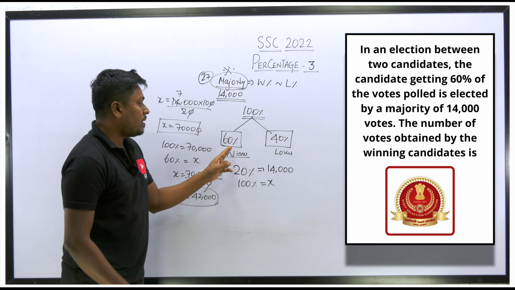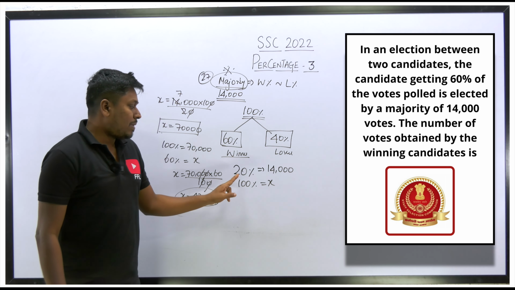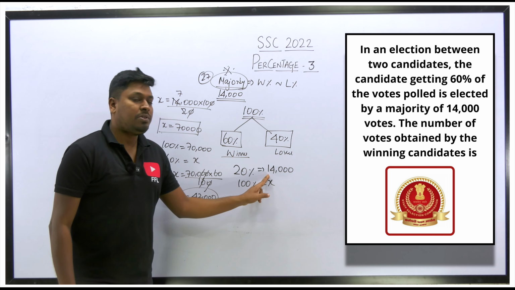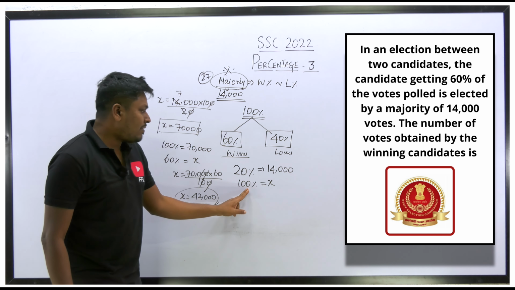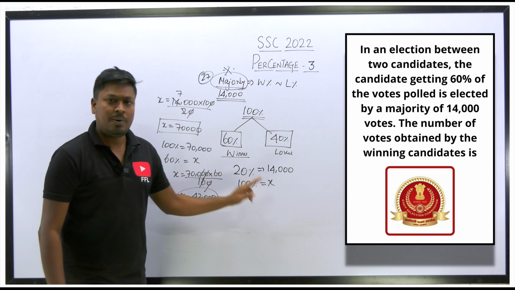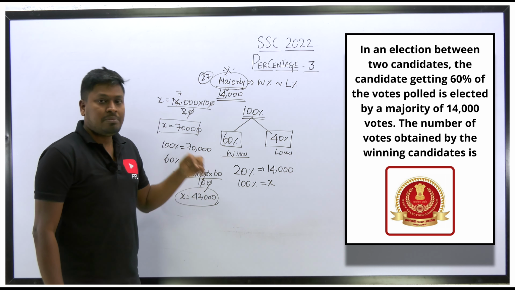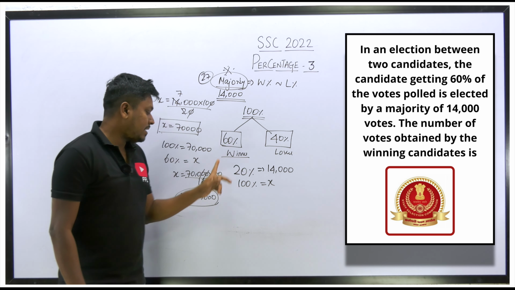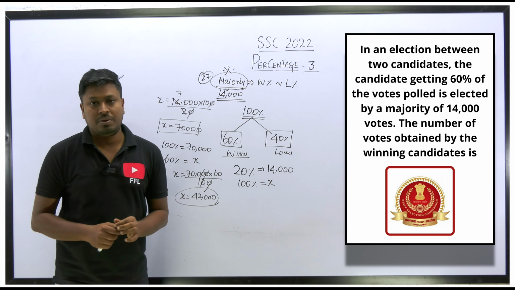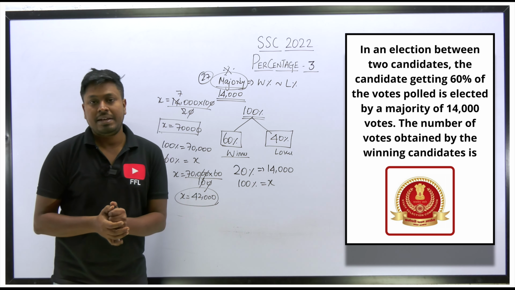So here we have found the difference between 60 and 40. The result is 20. So 20 percentage is the difference, which is 14,000. So here itself you can find the winner's votes: 60 percentage is equal to x. You will get the same answer. Or else initially find the total number of votes, and then from the votes find 60 percentage. The result will be 42,000. So 42,000 is the total number of votes obtained by the winning candidate.